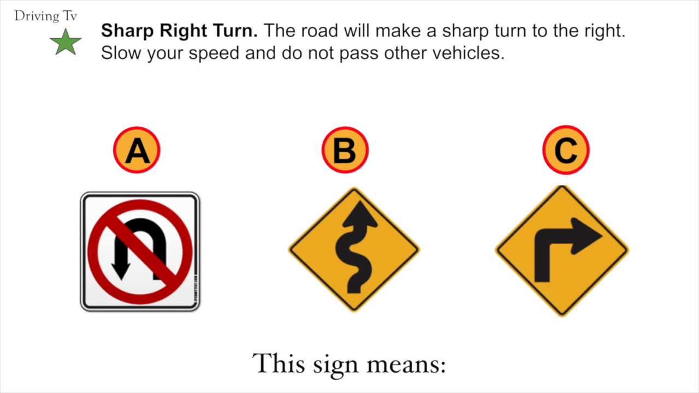Sharp right turn. The road will make a sharp turn to the right. Slow your speed and do not pass other vehicles. Correct answer is C. Sharp right turn.